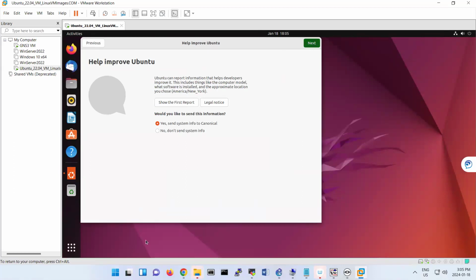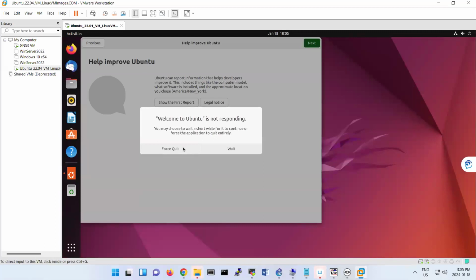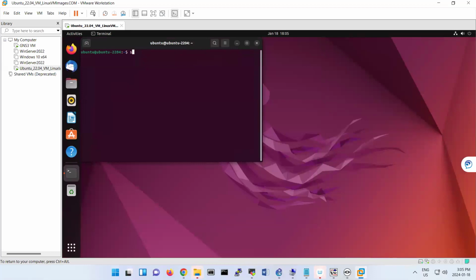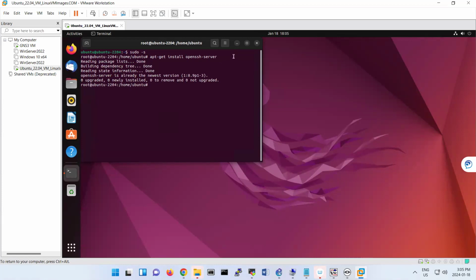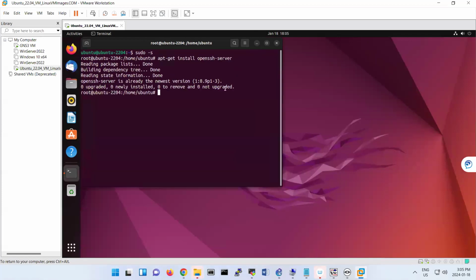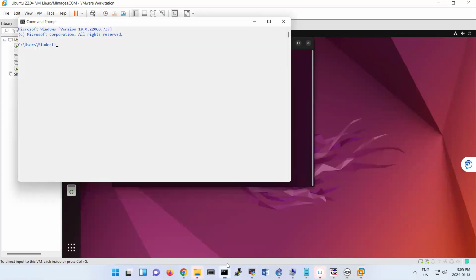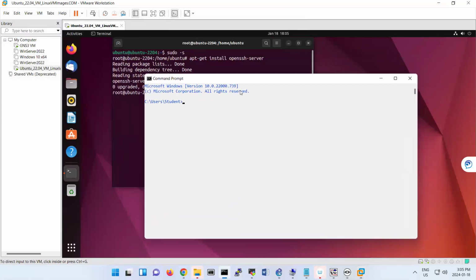So one thing that I want to do here is enable SSH. So sudo -s, then you can do apt-get install openssh-server. By default, on this version that I am using, it is enabled. Okay. So what I'm going to do on my Windows is this.